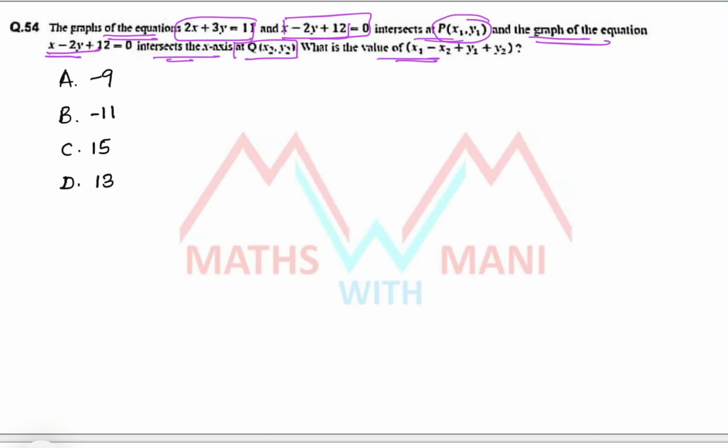It's very simple. Here you have to find x1, y1, that is nothing but the point of intersection of these two equations. Next, the second line intersects the x-axis. When a line intersects the x-axis, definitely its y coordinate should be 0. So y2 equals 0.